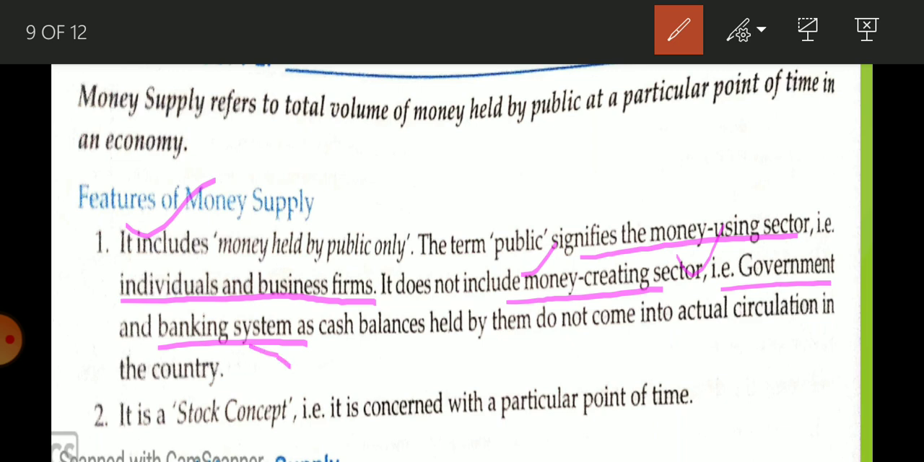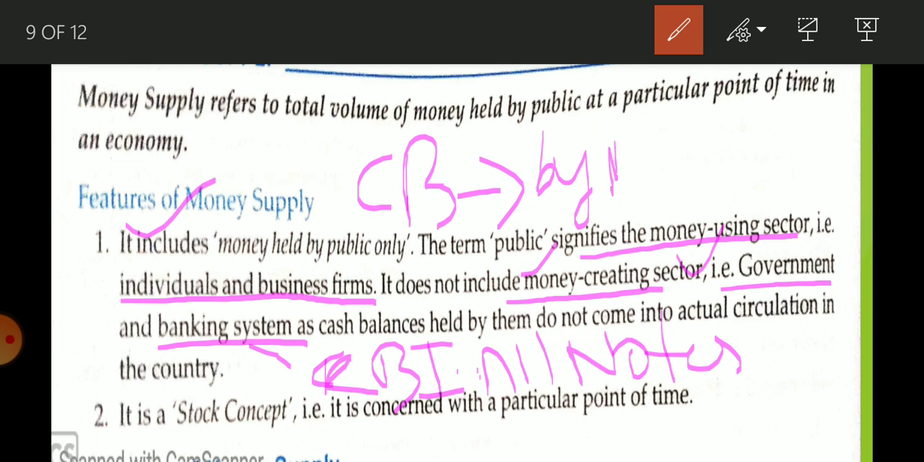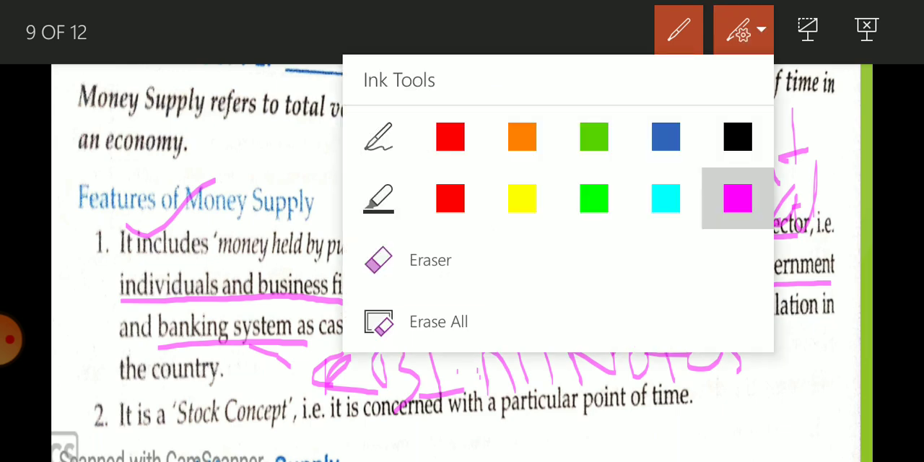And bank means RBI. If you talk about the central bank, RBI issues all notes. And plus commercial bank is also included in this. Commercial banks create money or credit, which you will learn in the next chapter as credit creation. So there are three money creators.